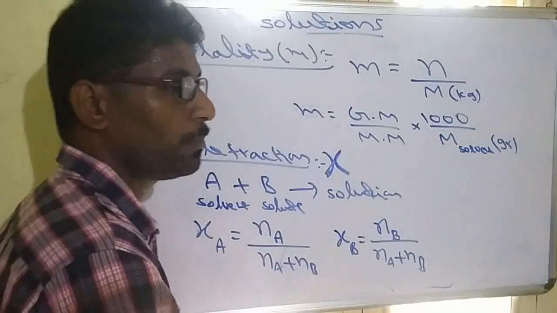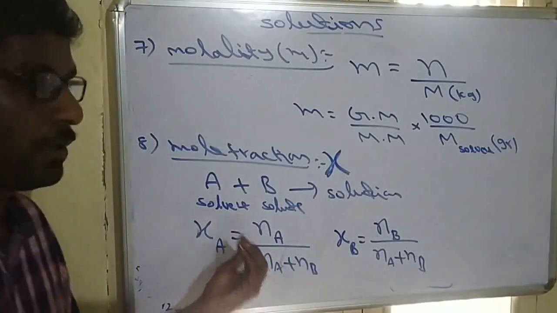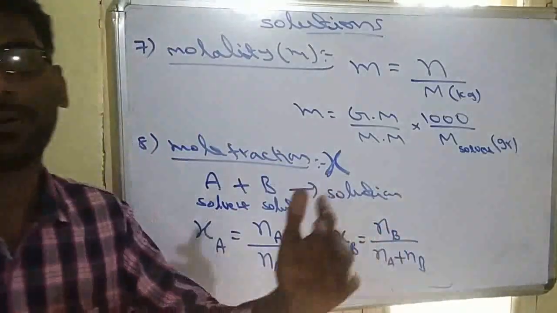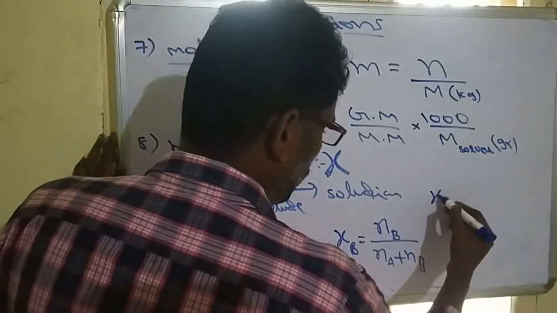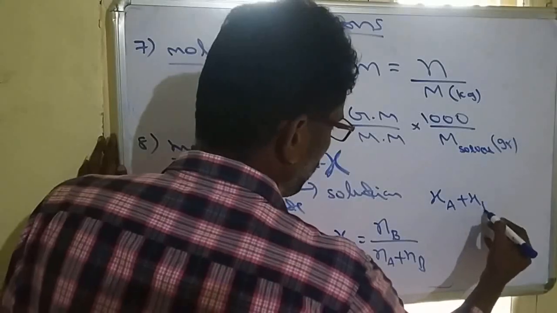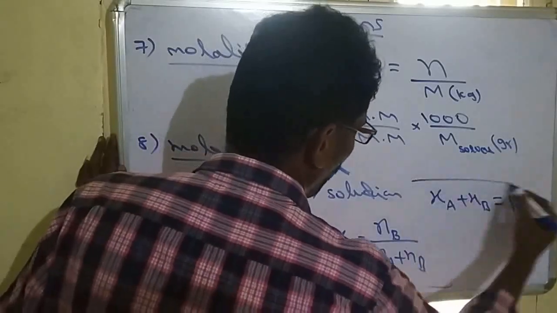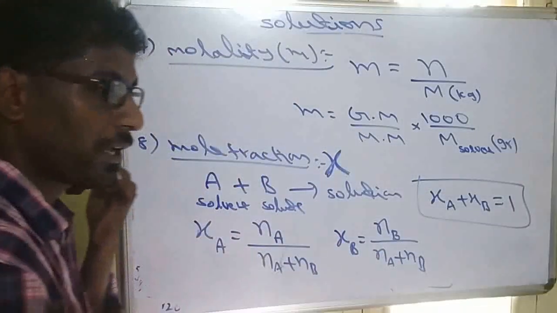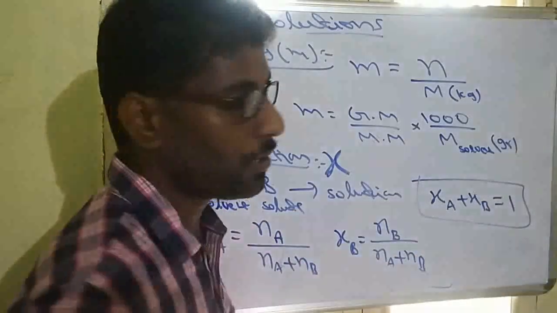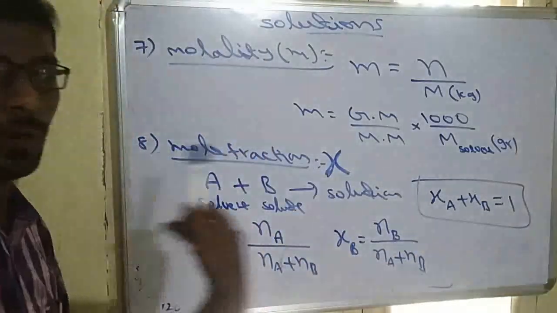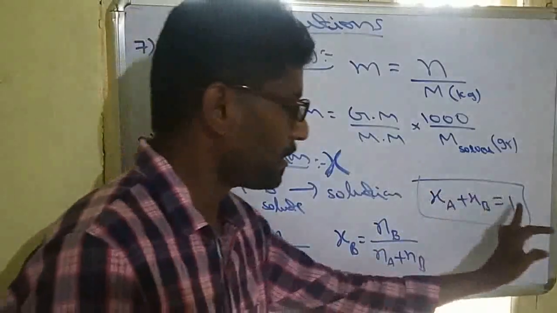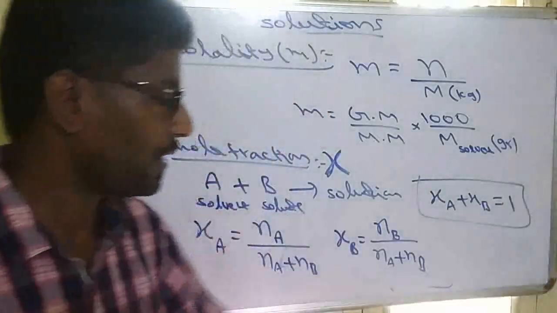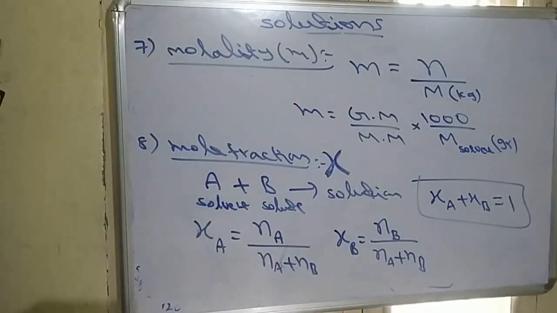This is the mole fraction formula. The ratio of moles of one component to the total number of moles is called mole fraction. Also remember, the sum of mole fractions in a solution must be equal to 1. So mole fraction of solvent plus solute equals 1. When we know one mole fraction, the other we can easily determine by subtracting from 1. Those are the mole fraction formulas.